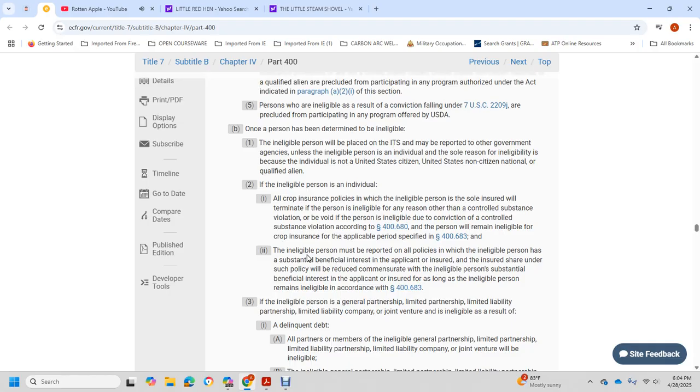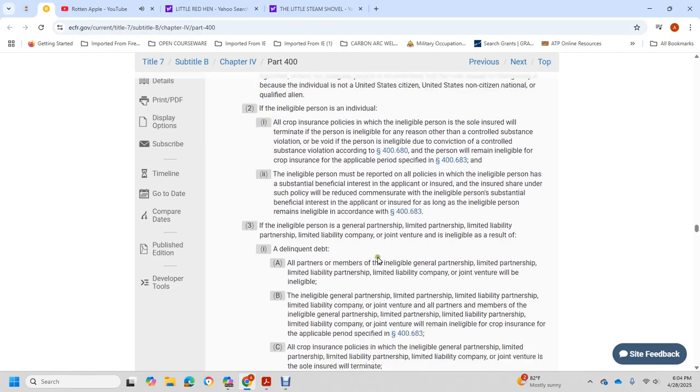Eligible person must be reported in all of the possible eligible person with a substantial benefit in the interest of the applicant with the insured with the chair of the under the touch of the prop policy reduced the common trade with the eligible person substantial for the benefit of the insured for the applicant with the insured with as long as the eligible person remains eligible in accordance with 40683.